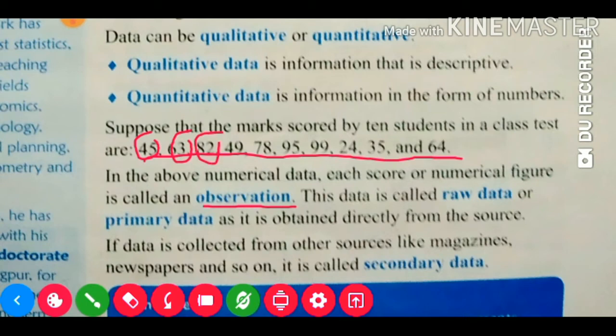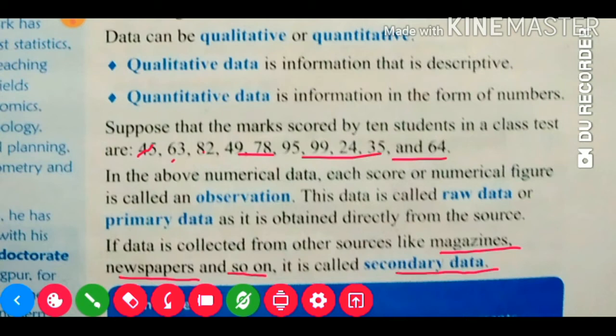Suppose in your class I ask you one by one, and the first student tells me 45, the second tells me something else. So it is given, but this data is not arranged. We collected it directly from each student. This data is called raw data or primary data, as it is obtained directly from the source. If data is collected from other sources like magazines, newspapers and so on, it is called secondary data, because these magazines or newspapers collect first, then arrange and publish it. For this reason it is called secondary data.